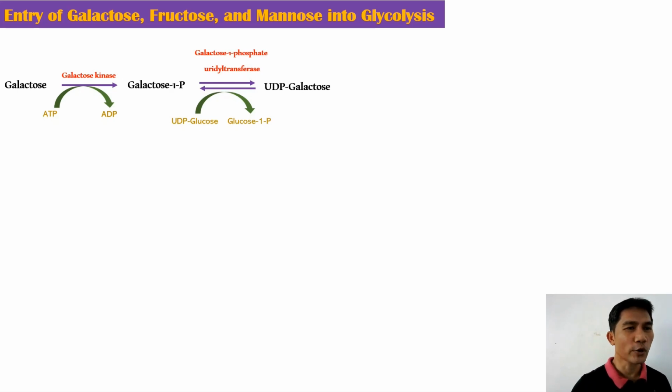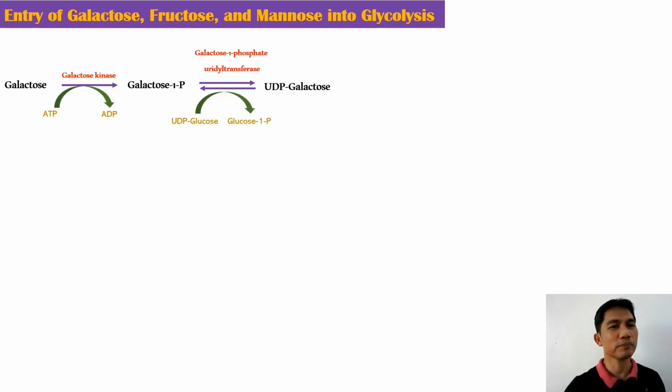The galactose 1-phosphate is converted into UDP galactose. So here, there is a participation of UDP glucose. The uridine diphosphate of glucose now goes to galactose, forming UDP galactose.